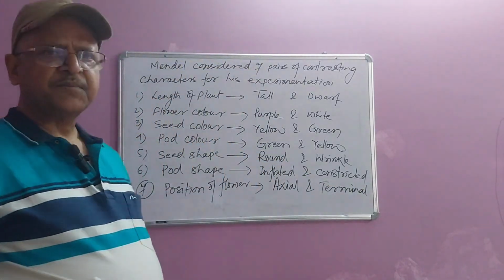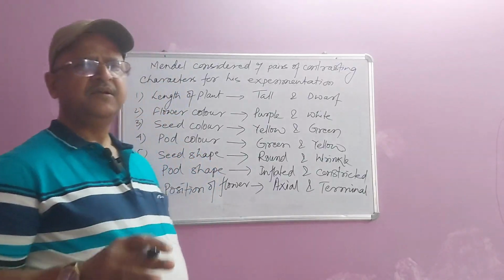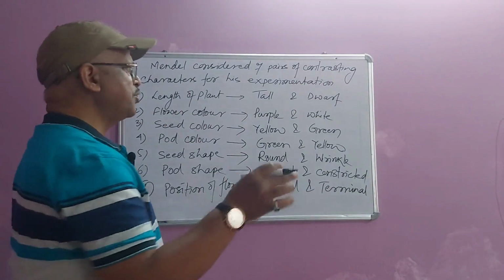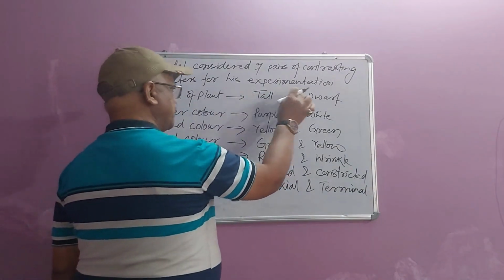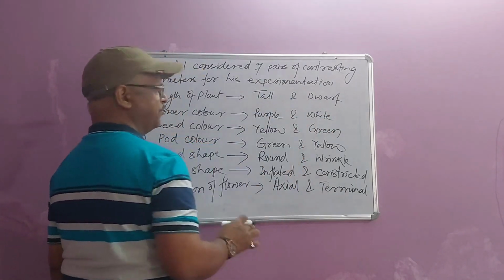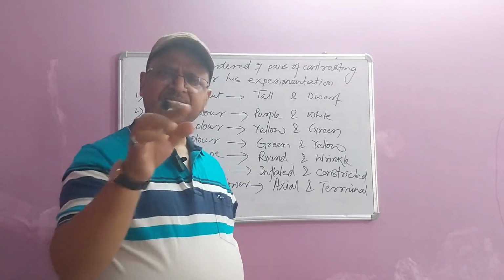These are the seven pairs of contrasting characters that Mendel studied, and he first obtained pure breeding varieties: pure breeding tall plant, pure breeding dwarf plant, similarly pure breeding purple and pure breeding white. Pure breeding means that upon selfing, they will produce the same variety.